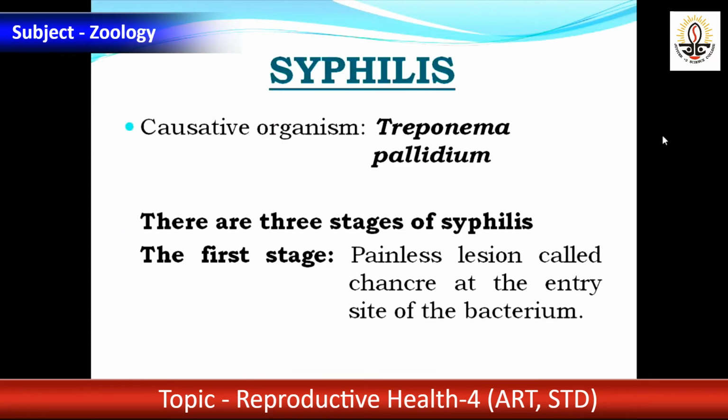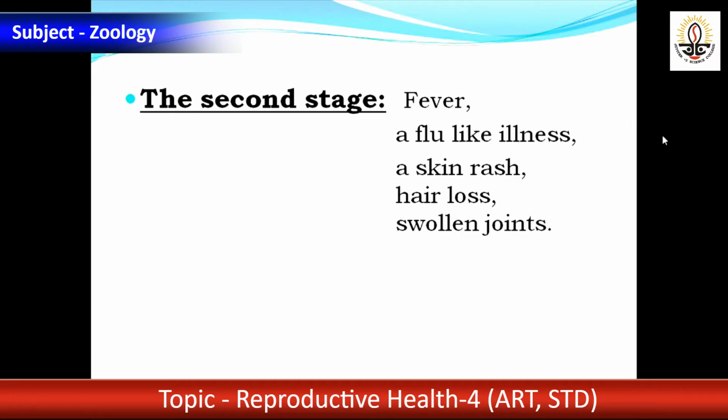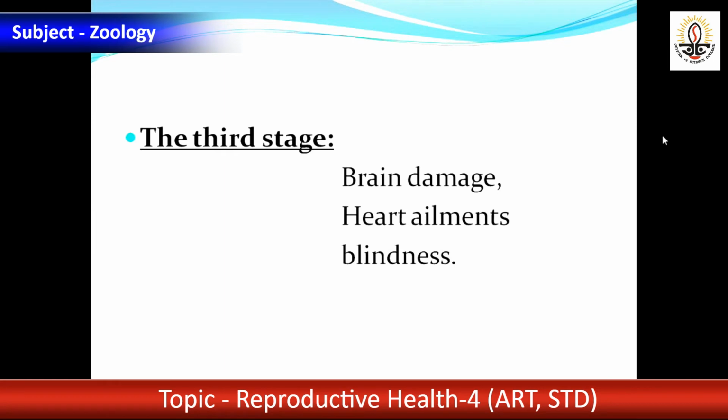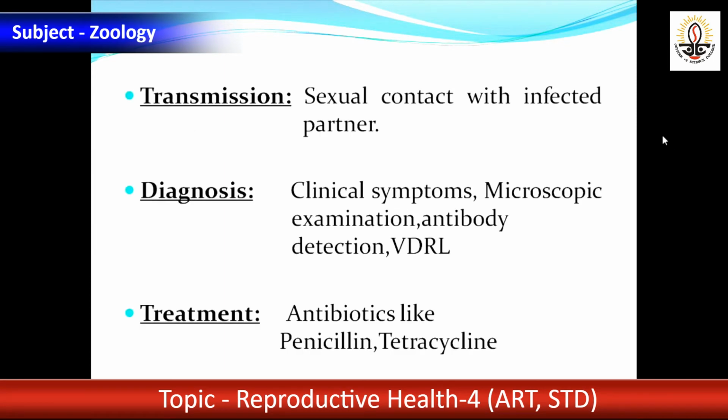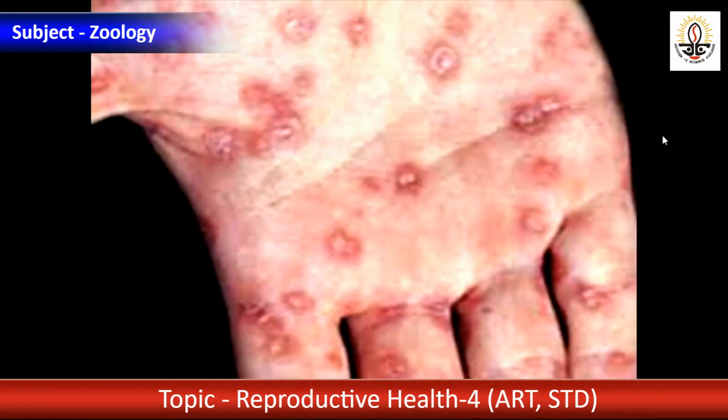See, syphilis, causative organism, Treponema pallidum. I have listed the types of STD, syphilis. These are the symptoms. Third stage, brain damage, heart ailments, blindness. How it is transmitted, diagnosis, treatment. These are the symptoms I am showing you.